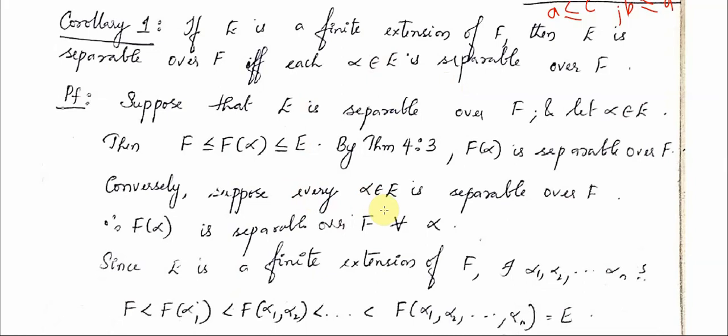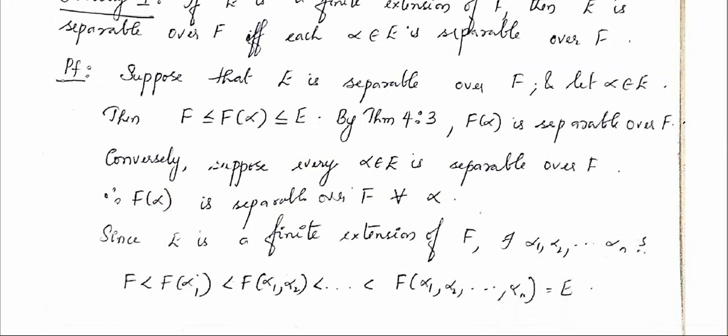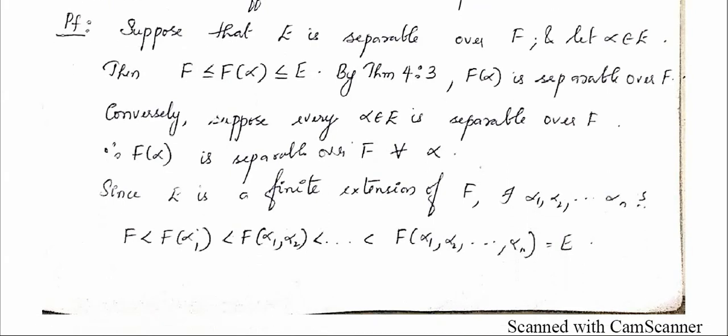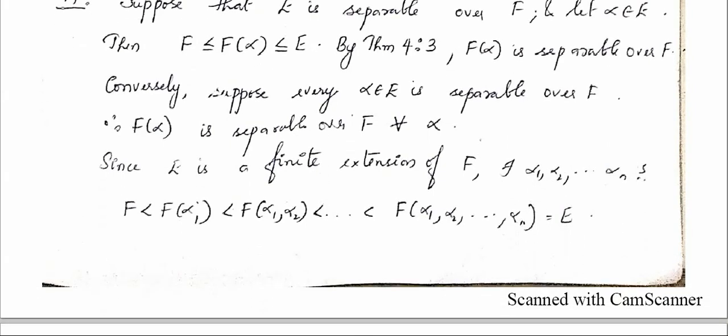So, we have assumed that every alpha belonging to E is separable over F. That means for every alpha belonging to E, F(alpha) is separable over F. Now, we have to prove that E is separable over F. Since E is a finite extension of F, as given in the statement, you can find alpha 1, alpha 2, etc. alpha n in E such that E is equal to F(alpha 1, alpha 2, etc. alpha n).